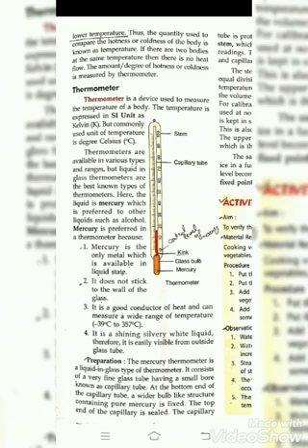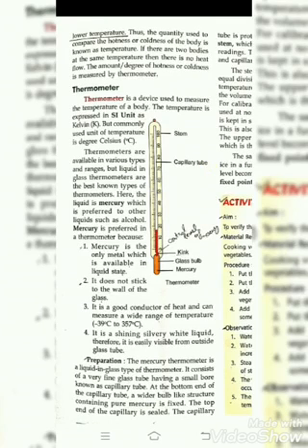Mercury is preferred in all the thermometers. Why do we use mercury? Because mercury is the only metal which is available in liquid state. It does not stick to the glass wall of the thermometer. It is a good conductor of heat and can measure a wide range of temperature. It measures the temperature from minus 30 degrees Celsius to 357 degrees Celsius. Its color is silvery.